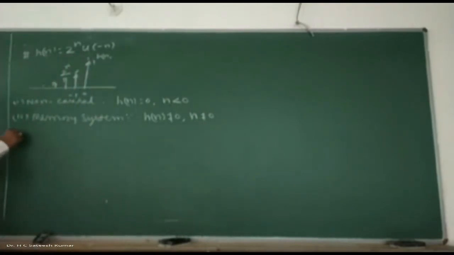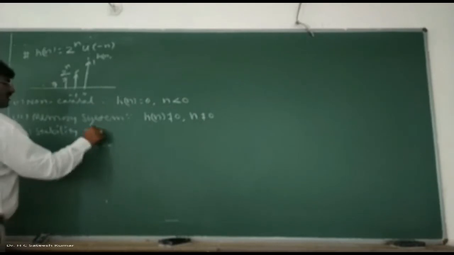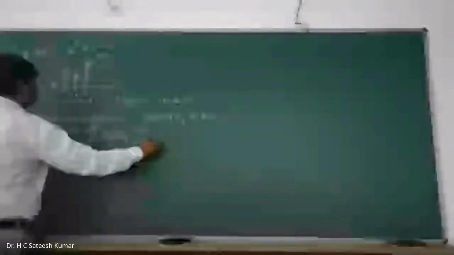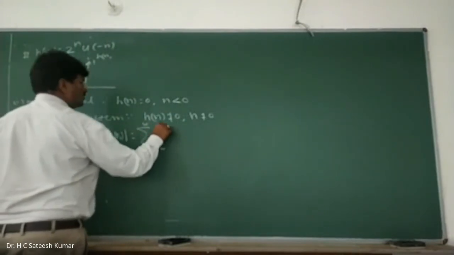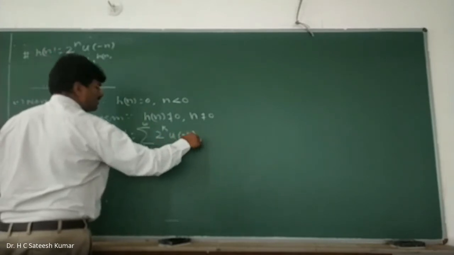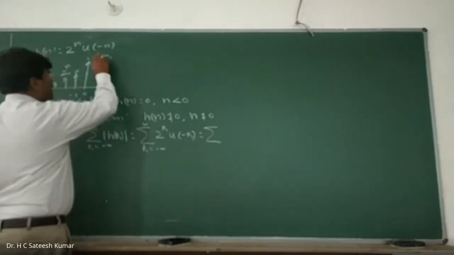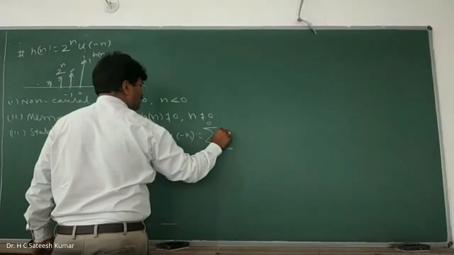And third one, stability. We should check it out. How will you do it? Summation k varies from minus infinity to plus infinity, magnitude of h of k, is equal to summation k from minus infinity to plus infinity 2 to the power of k. H of k means replace n by k, into u of minus k. So this is summation k ranges from, u of minus k is ranging from where to where? Minus infinity to 0, 2 to the power of k.